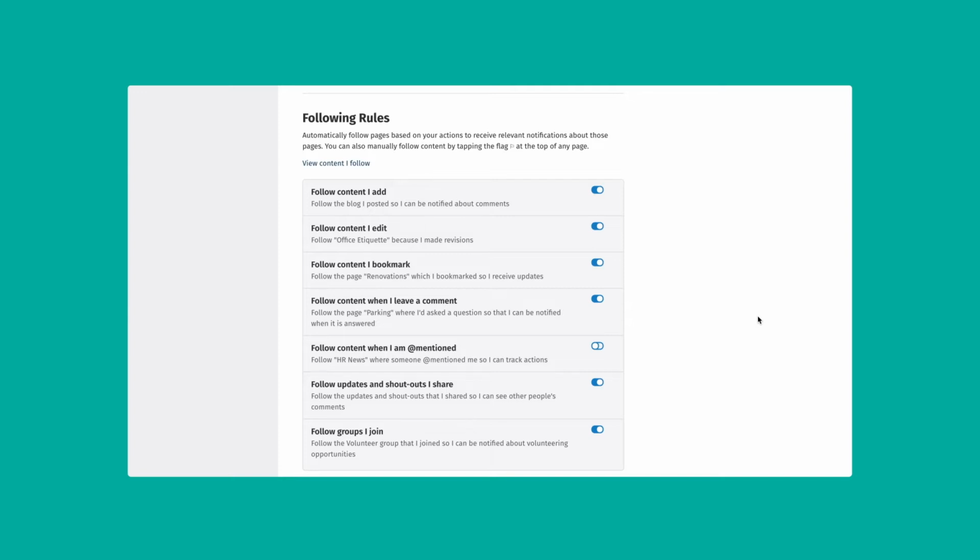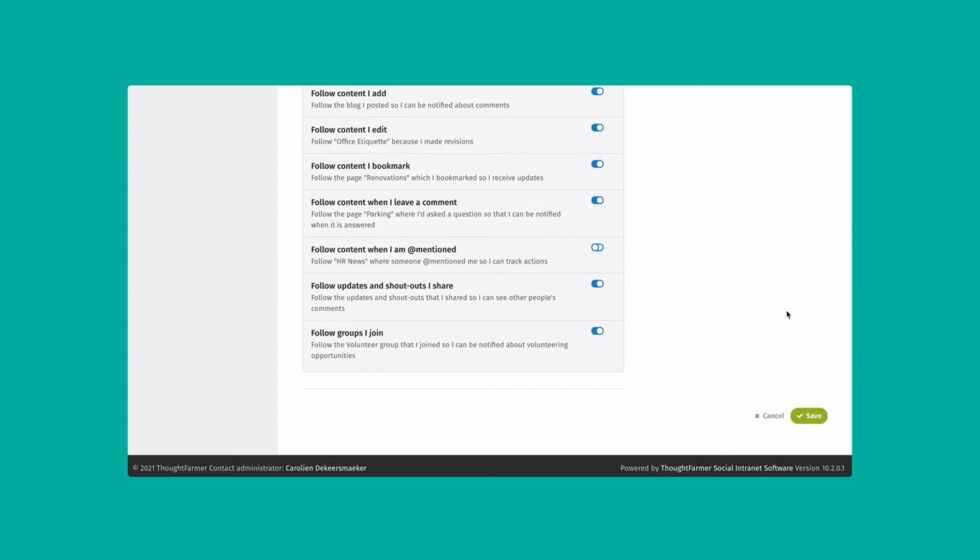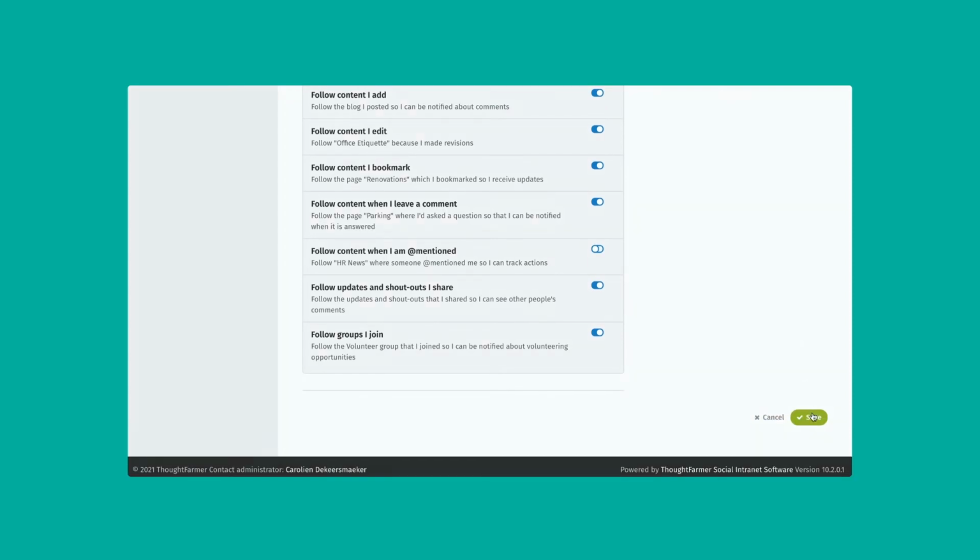For the eagle-eyed among you, you will have noticed that by default, and this cannot be changed, users will receive a notification when they are mentioned. The rationale here is that there must be at least one way for somebody to get your attention.